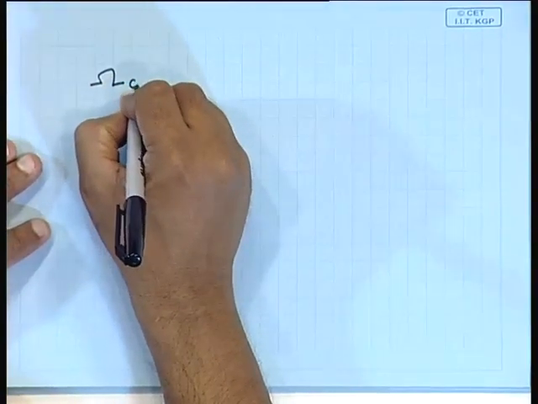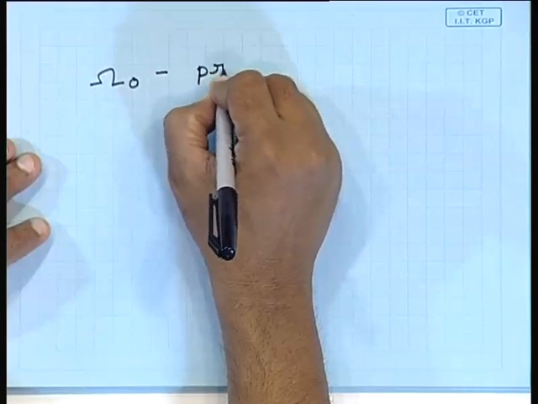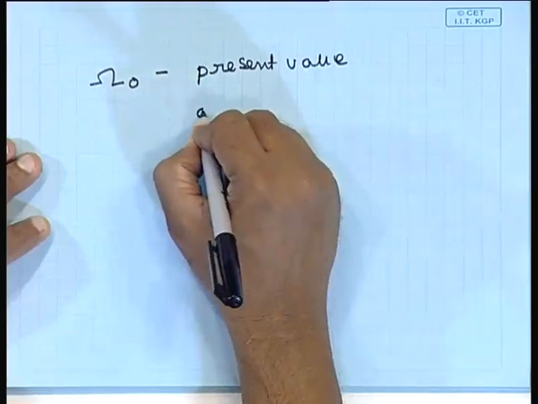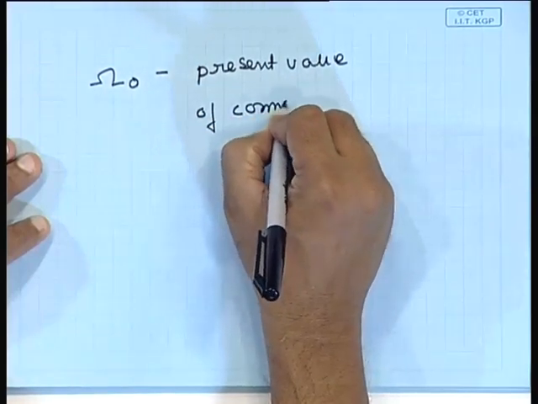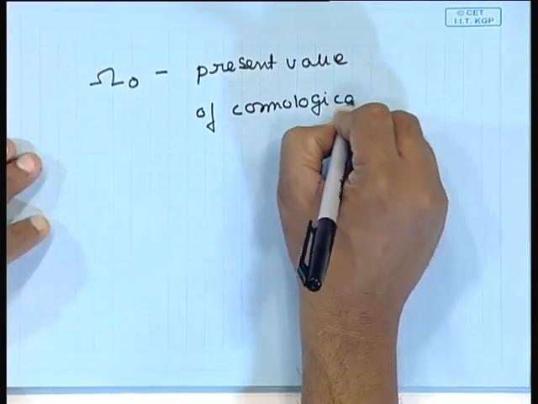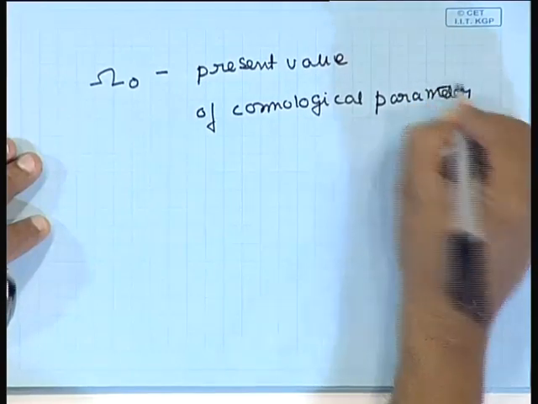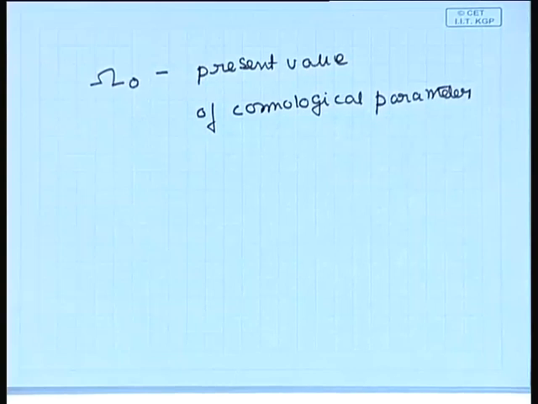So, omega naught is the present value of the cosmological parameter. So, this is very important. You will see this being used all over the place in papers everywhere. This is used to parameterize the density of the universe. The density of the universe is parameterized by dividing it with the present value of the critical density. This is what is called omega naught.